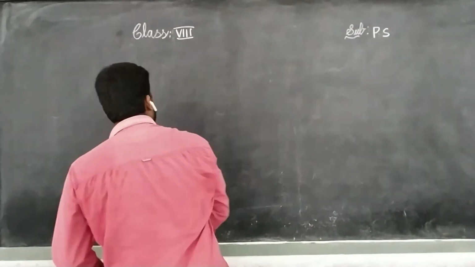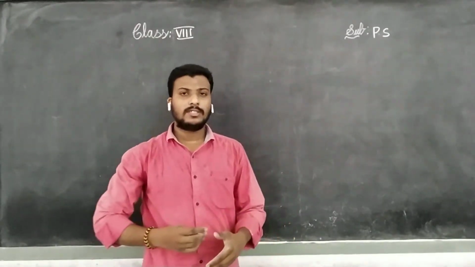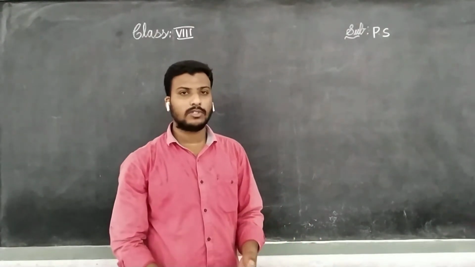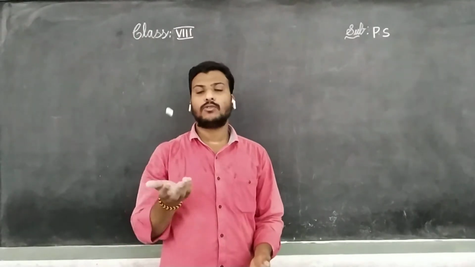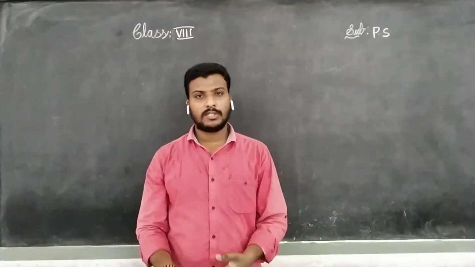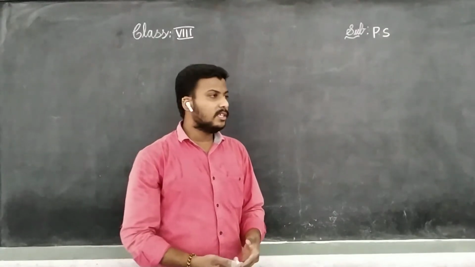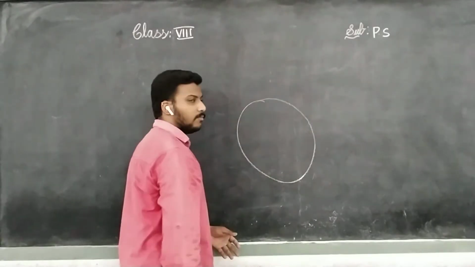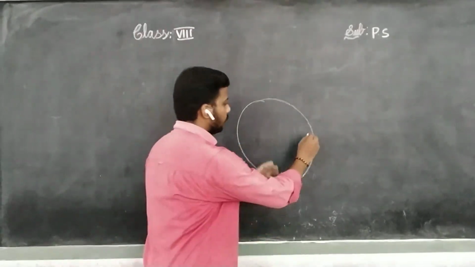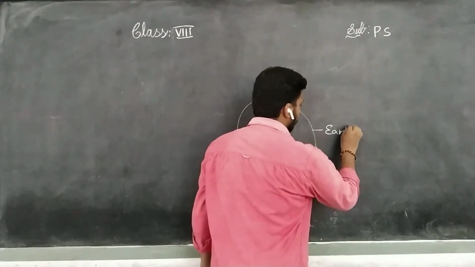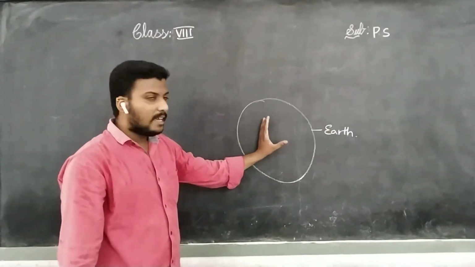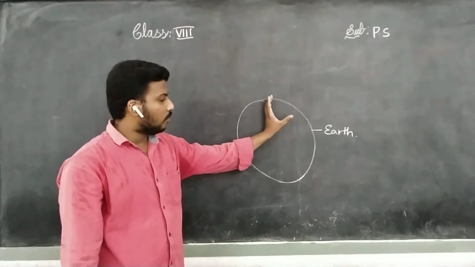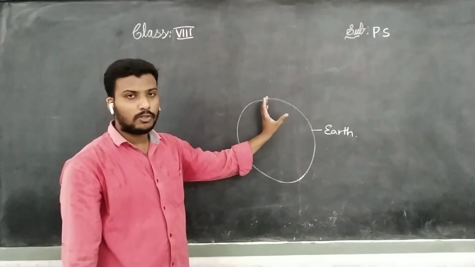Then we'll see visualizing the gravitational force. See, children, you will see that there will be gravitation. You will see many examples regarding gravitational force. You can throw the chalk piece up. You can throw the box, pencil, pen, whatever it may be. See, children, all the objects. Suppose this is the earth. If this is the earth, then in the earth, each and every object, whatever the object in the earth, it should be attracted by the earth.